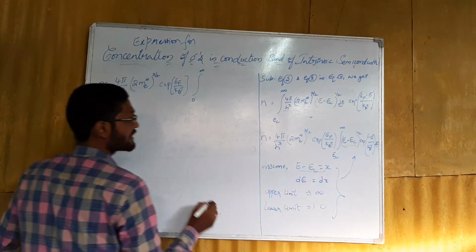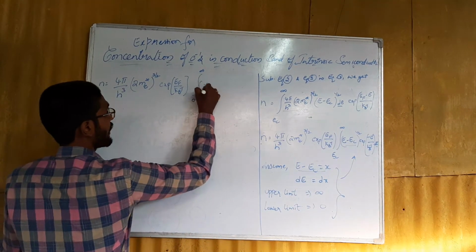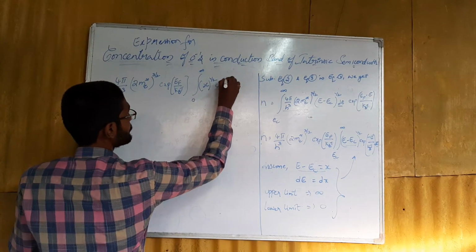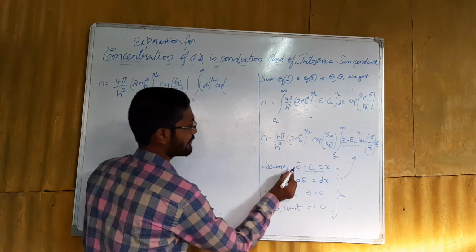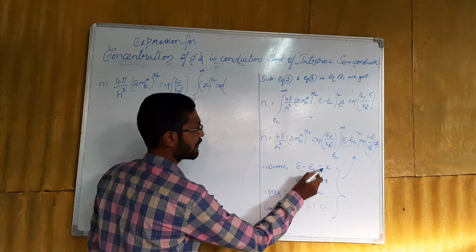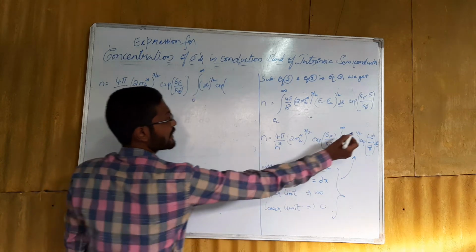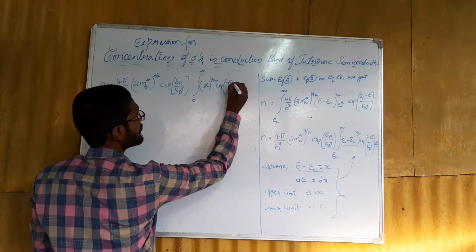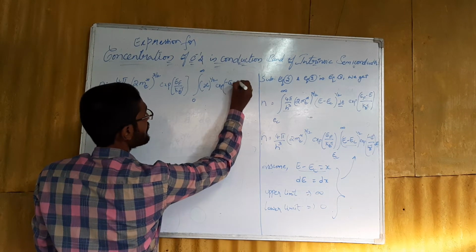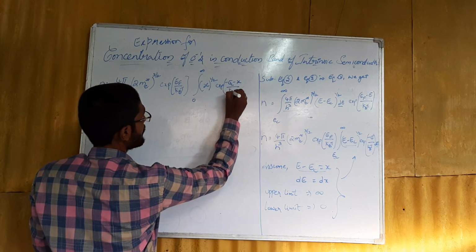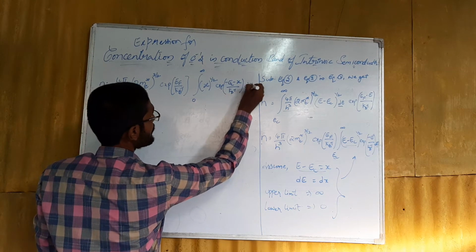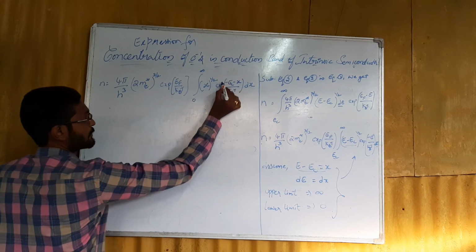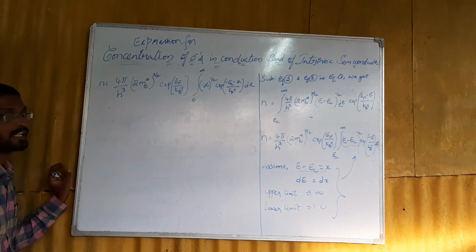In the place of E minus EC we have X, so X whole to the power of 1 by 2 exponential of, so what is the value of E from this? The value of E can be given as E is equal to X plus EC. So minus of (X plus EC) becomes minus EC minus X, by kBT into dx. In this equation we are integrating with respect to X, therefore exponential of minus EC by kBT can be taken out.